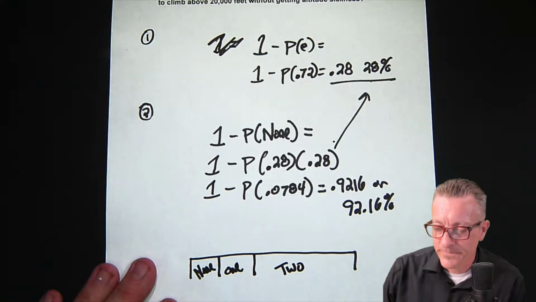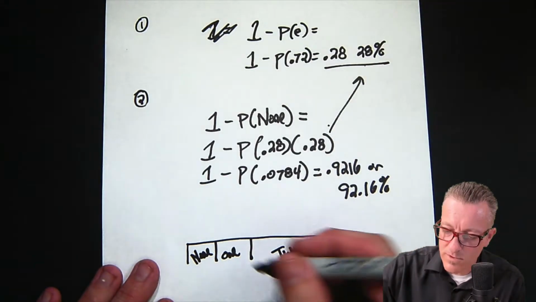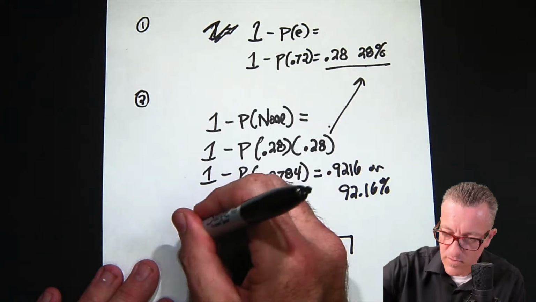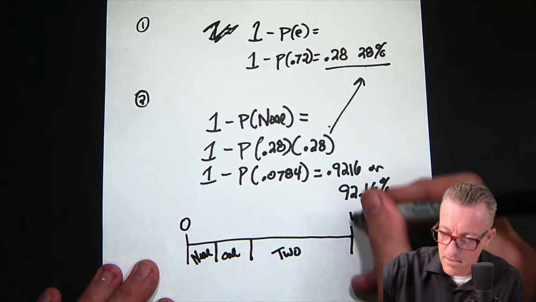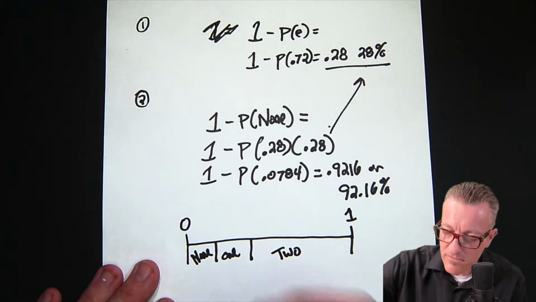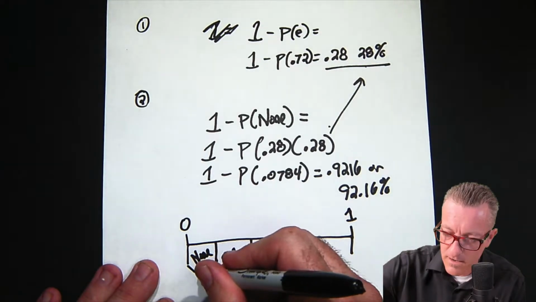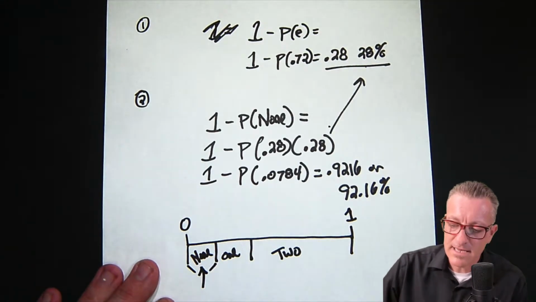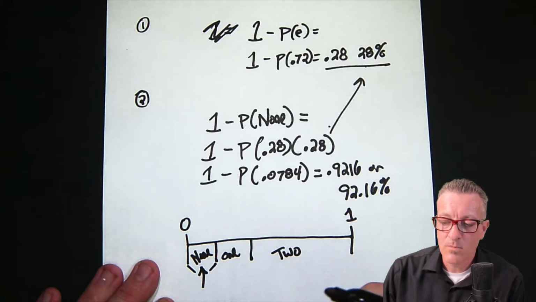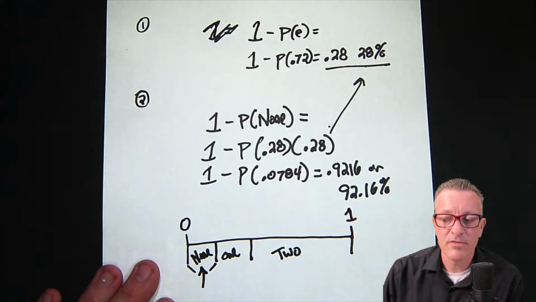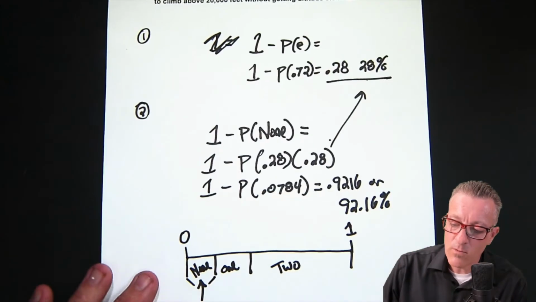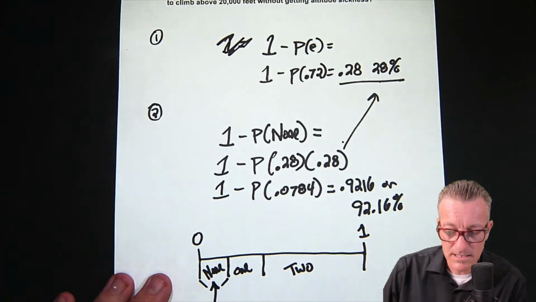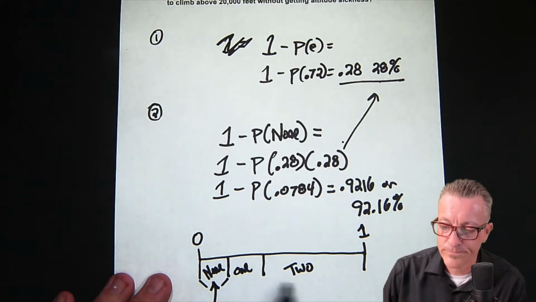What we do, and this will make a little bit more sense, is we solve for none. In the probability world, this is 0, and this is like 100%. So we solve for this area right here, and that gives us at least 1, or 2. When we say at least, we're looking for everything other than what is less than our at least. In this case, we're looking for at least 1 climber. So we solve for none, and that gives us at least 1, so it's 1 or 2.